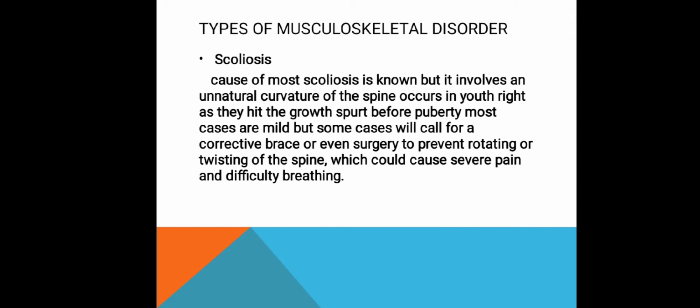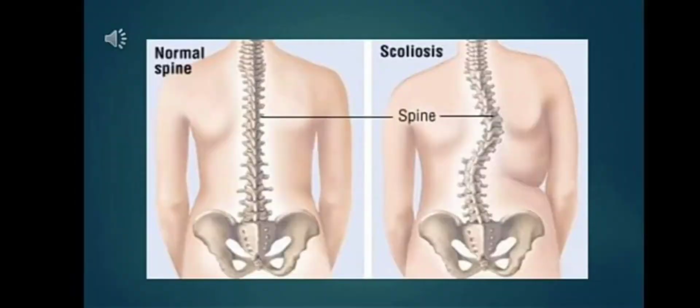The cause of most scoliosis is unknown, but it involves an unnatural curvature of the spine. It occurs in youth right as they hit the growth spurt before puberty. Most cases are mild, but some cases will call for a corrective brace or even surgery. Some cases involve rotating or twisting of the spine, which could cause severe pain and difficulty breathing.